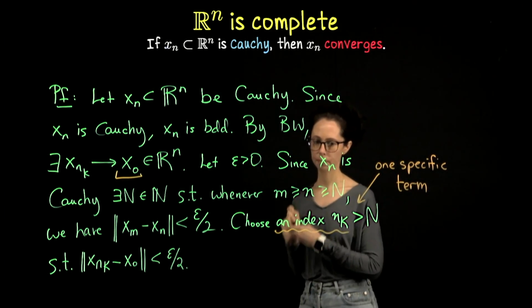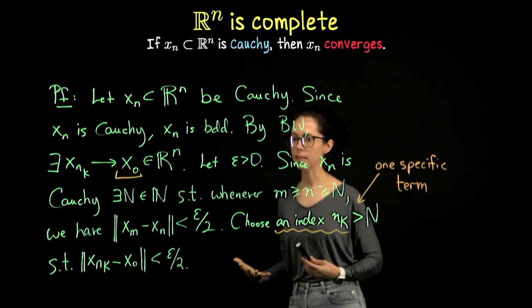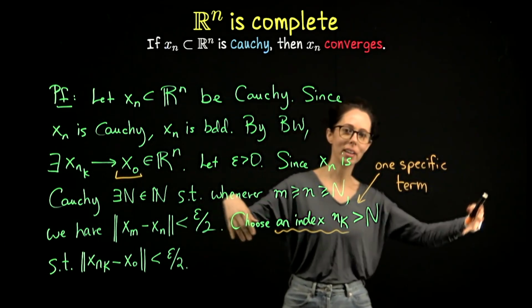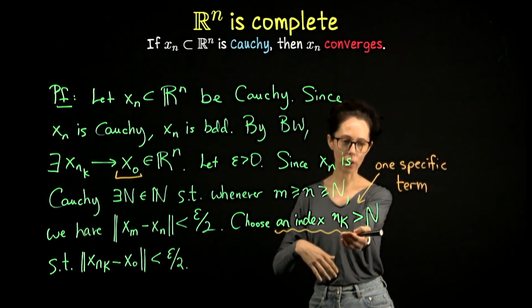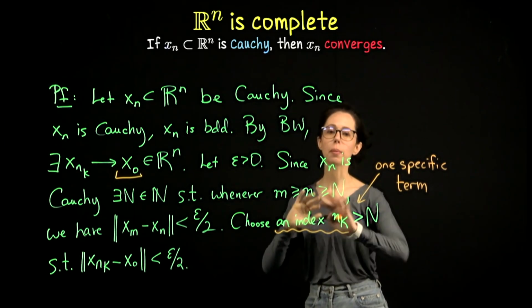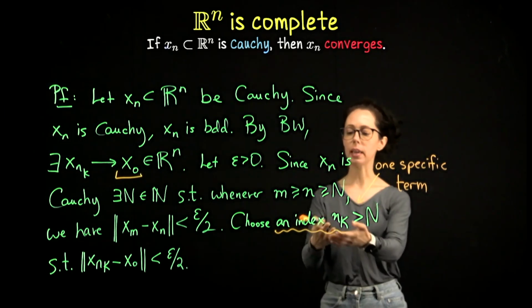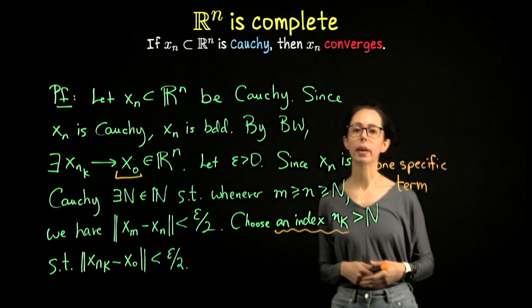The idea is, given our choice of epsilon, pick this threshold, and then you can always go beyond that in the subsequence. So just go beyond it, grab a term from the subsequence beyond that threshold, and claim it's going to work for our triangle inequality argument. So we don't need to be too general with how we pick our subsequence term.